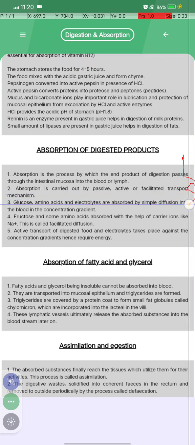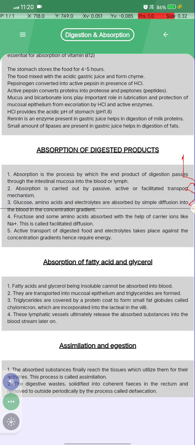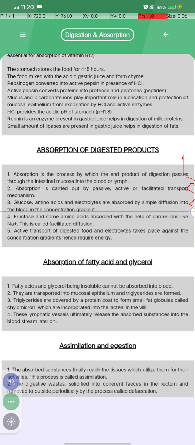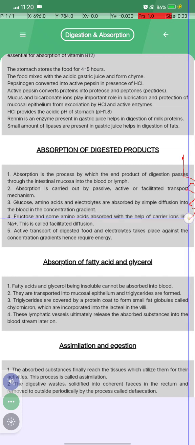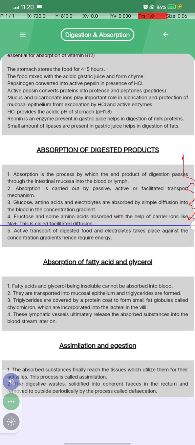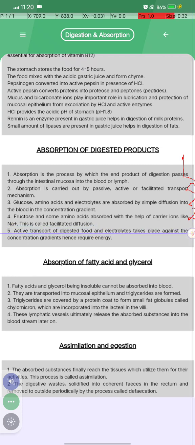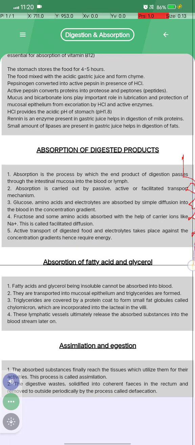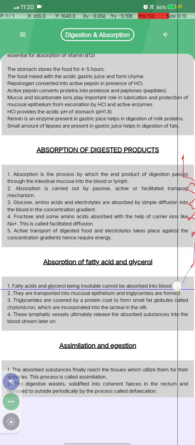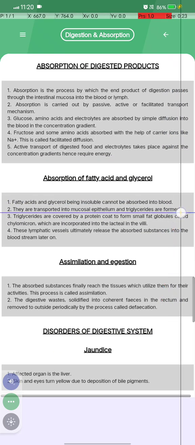Glucose, amino acids, and electrolytes are absorbed by simple diffusion into the blood along the concentration gradient. Fructose and some amino acids are absorbed with the help of carrier ions like sodium, and this is called facilitated diffusion. Active transport of digested food and electrolytes takes place against the concentration gradient, hence it requires energy.